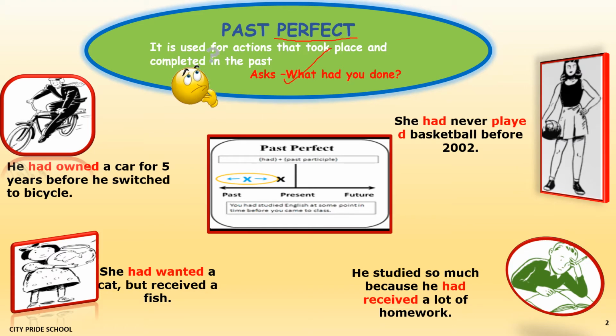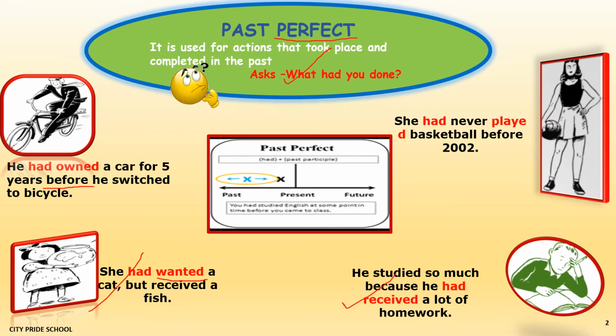He had owned a car for 5 years before he switched to a bicycle. So owning the car, this action got completed. It lasted for 5 years, but now it is completed since this boy owns a bicycle now. The second example: she had wanted a cat but received a fish. So wanting, or this desire to have a cat, was in the past, and now it is no more. It does not exist anymore.